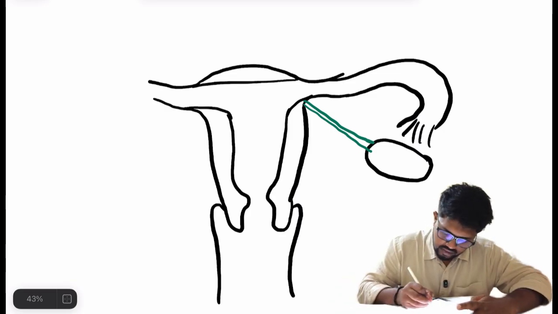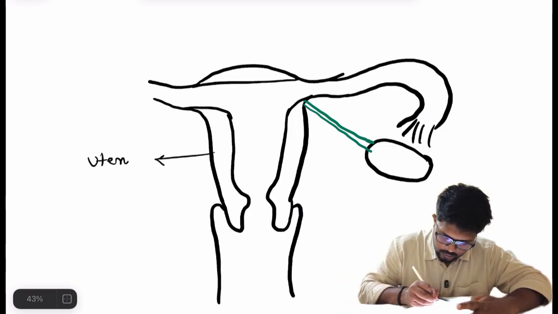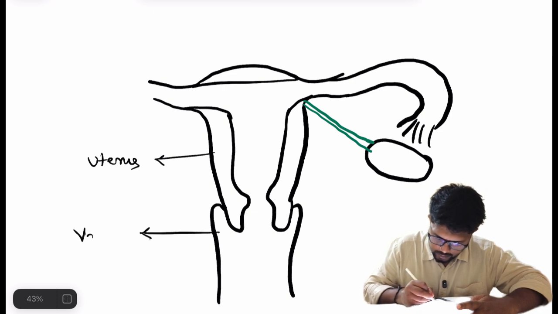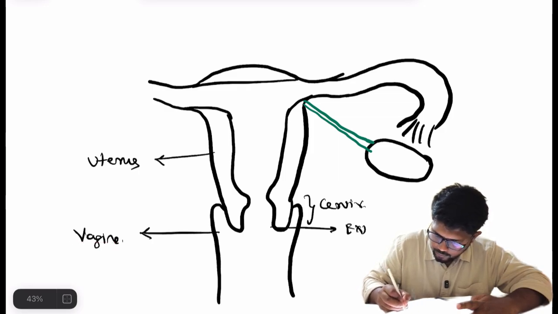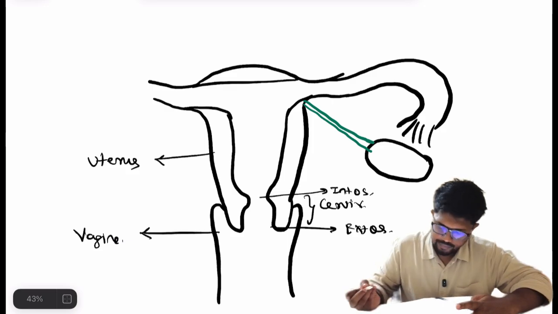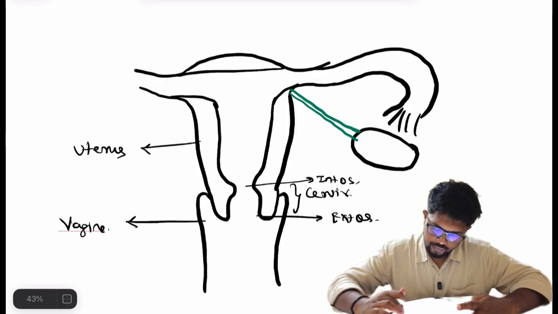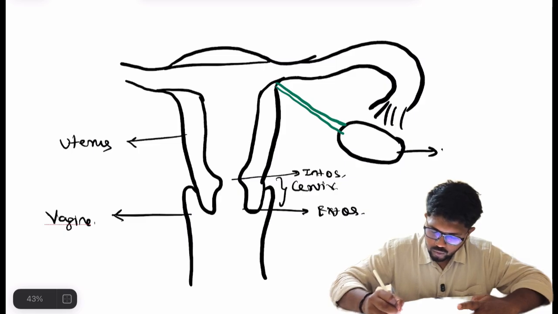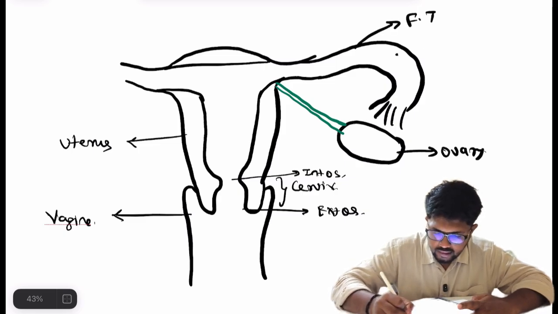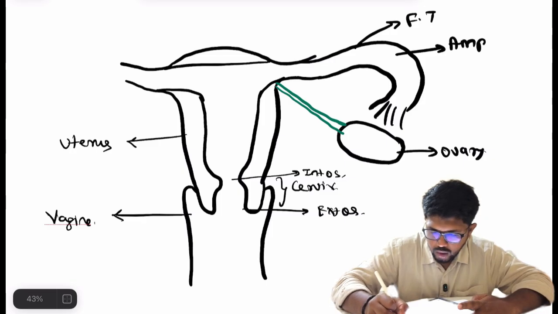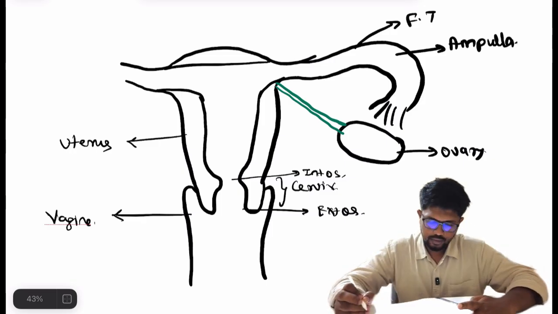This is the uterus. This is the vagina. This is the cervix, with the external os and the internal os. This is the ovary, and this is the fallopian tube, and this dilated part is the ampulla of the fallopian tube.